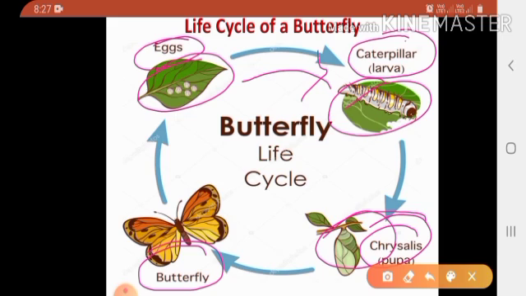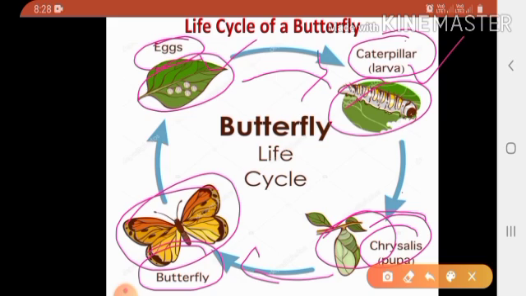And inside, the caterpillar keeps on changing. After a few weeks, the pupa bursts open and an adult butterfly comes out. This is the life cycle of a butterfly. There are 4 stages. I once again repeat: first stage is egg, second stage is larva, third is pupa, then fourth is adult butterfly. Clear, children? Okay.